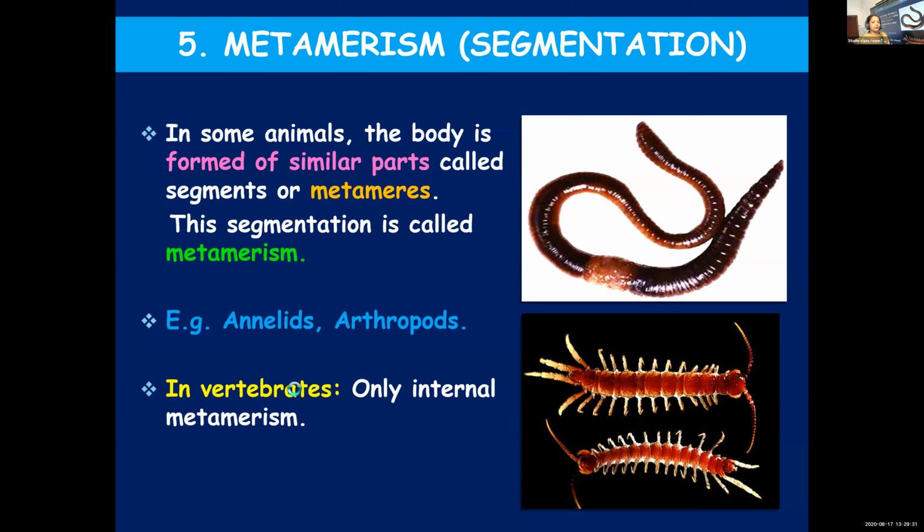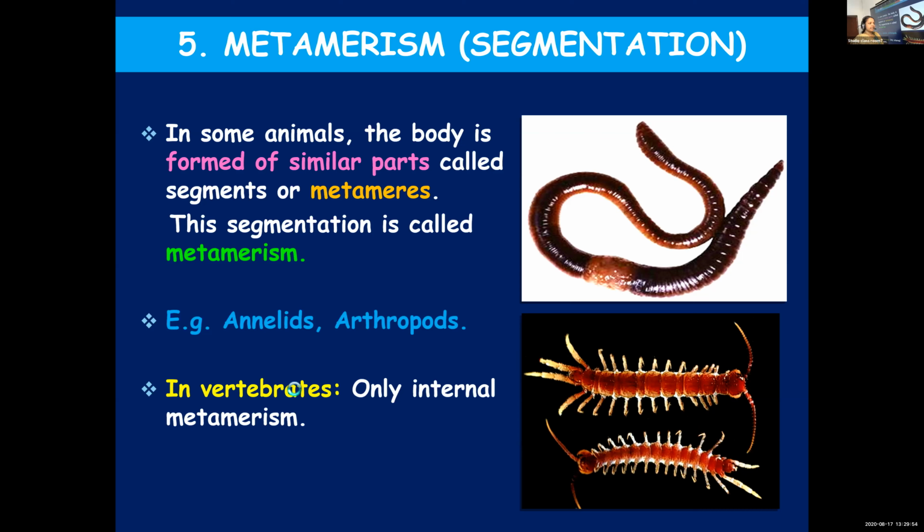also show metamerism, but only internal metamerism. Certain parts of your body show internal metamerism, like your nervous system and skeletal system, the presence of vertebrae and ribs. All that are internal segmentation found in vertebrates.